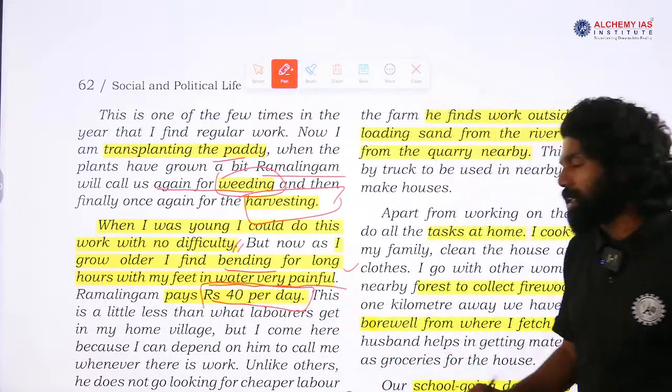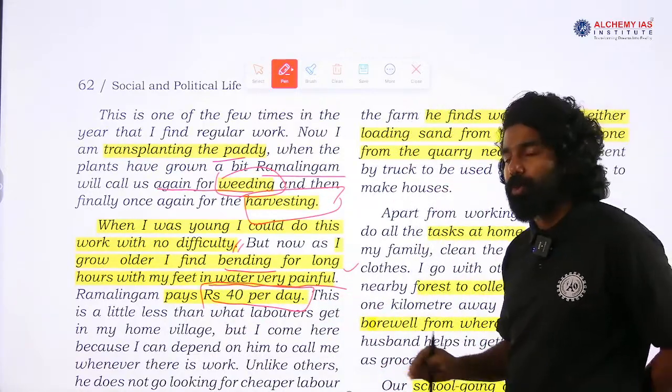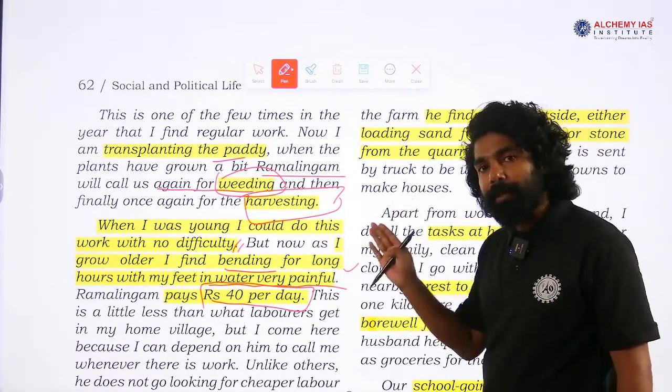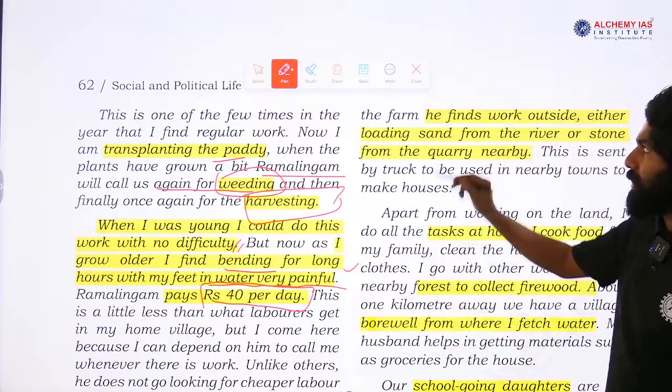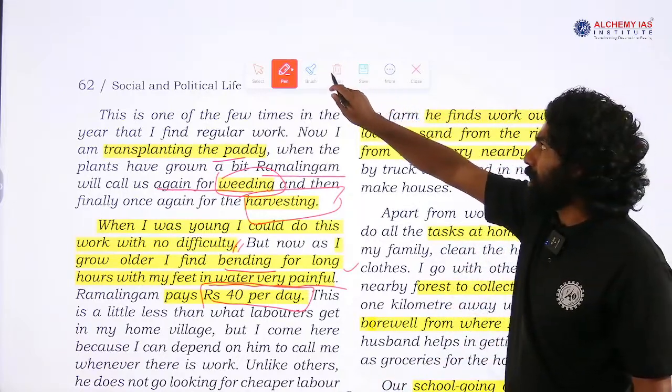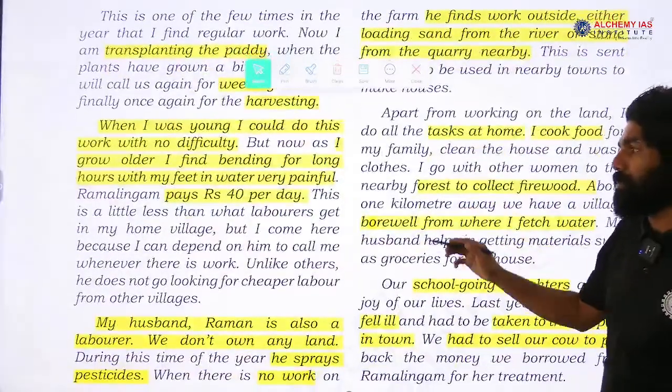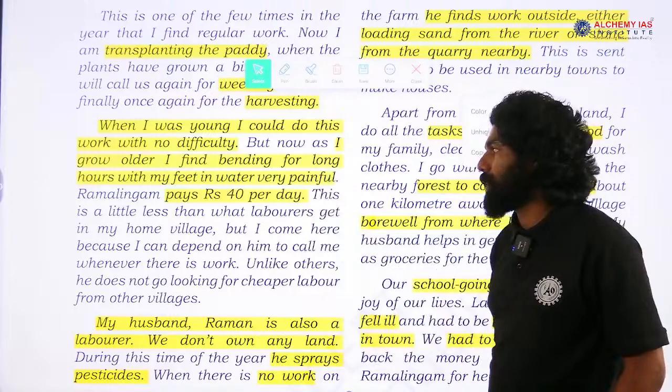So, this is the wage that she gets through doing the job. That is very little when we compare it with the actual payment that they should get. She is also explaining that the wage she gets for this kind of job in Ramalingam's field is a maximum of 40 rupees per day.